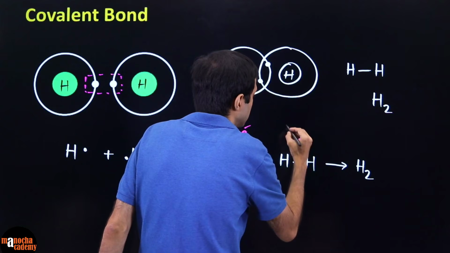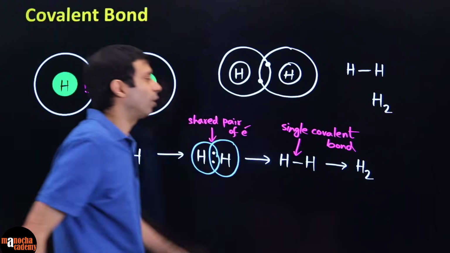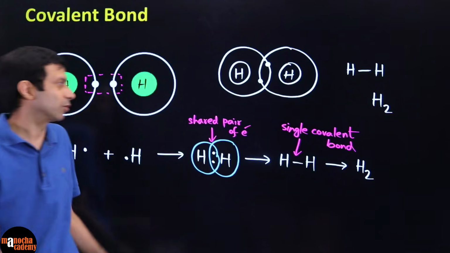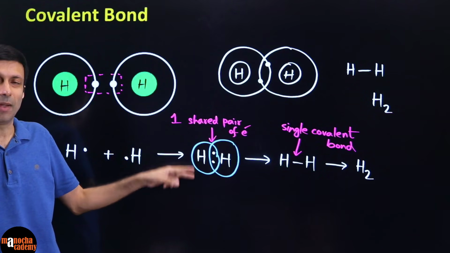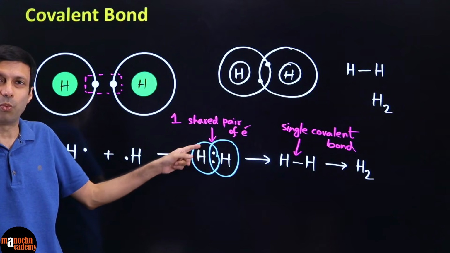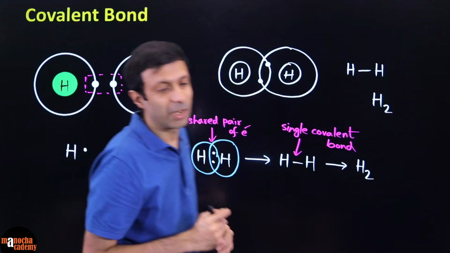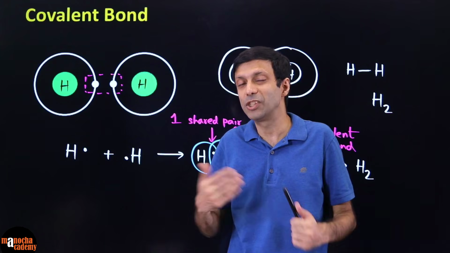And this dashed line is nothing but a covalent bond, and we call it a single covalent bond because there is one shared pair of electrons. So can you see here? One shared pair of electrons. Why pair of electrons? Because there are 2 electrons, one coming from each atom. So please remember, in covalent bonding, both atoms are contributing to the shared pair.